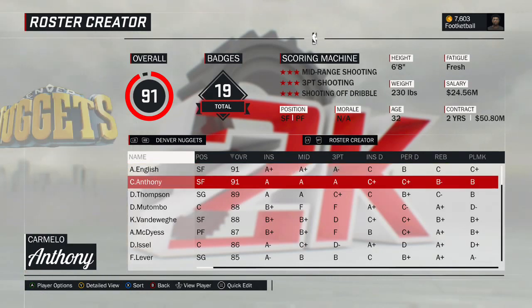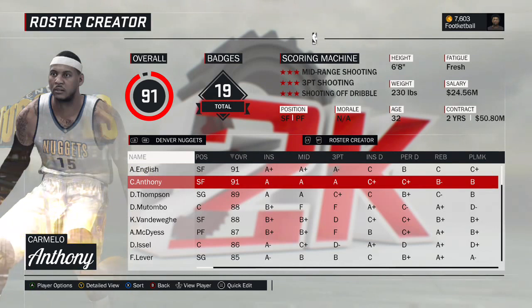Given 91 overall. So Carmelo Anthony. I had a debate on whether to put him on the Knicks or the Nuggets. He's played almost the same amount for each franchise now, but I thought his better seasons were with the Nuggets. So this is the 2010 version of Carmelo Anthony.